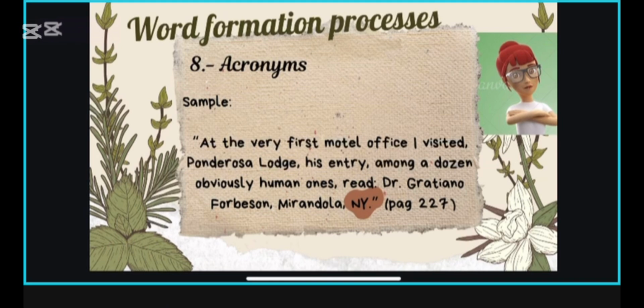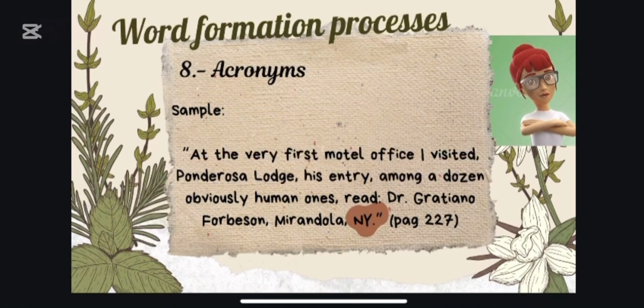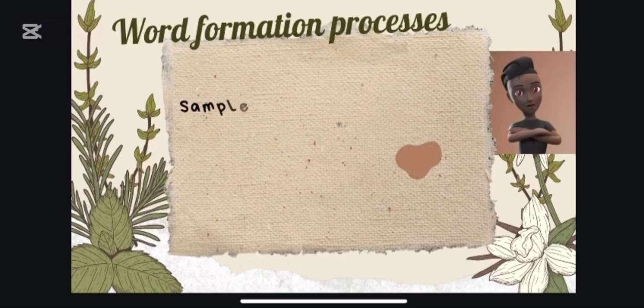The highlighted NY is an acronym which refers to New York. Other examples are OMG and UNICEF, which stands for United Nations International Children's Emergency Fund.